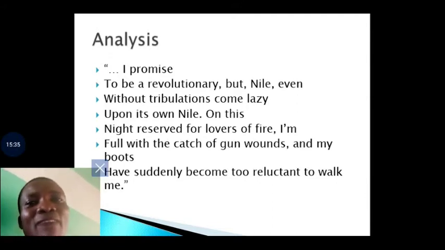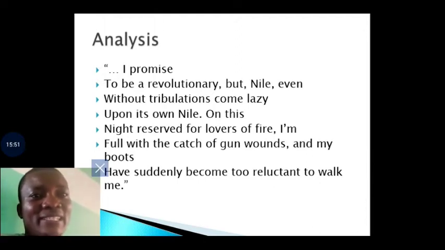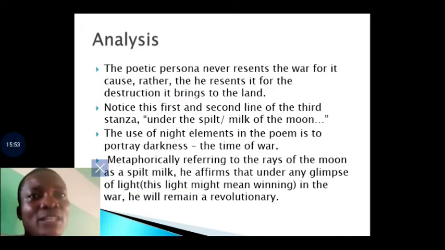So the man, having seen all this, the poet has become reluctant. While he tries to promote change, he's not seeing change coming. And that is why he has said that he has wished to be a revolutionary. But as it is, there is nothing he can do.